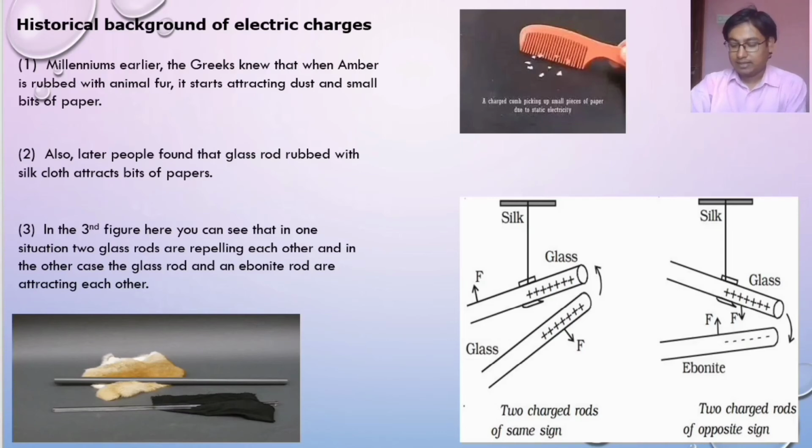Why does this happen? The reason is that like charges or same charges repel each other and unlike charges attract each other. When we say like charges, it means either proton-proton or electron-electron, and when we say unlike charges, it means proton and electron.